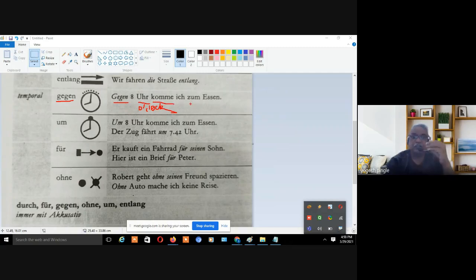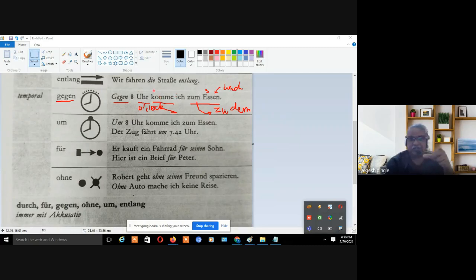Ich, zum. Now here again there is one more preposition, zum, and it takes the dative form. That's why zum, zur. Zum means actually zu dem. Now what does it mean? For a lunch, or you can say meals, right? So approximately 8 o'clock I come for the lunch. I come for the lunch.